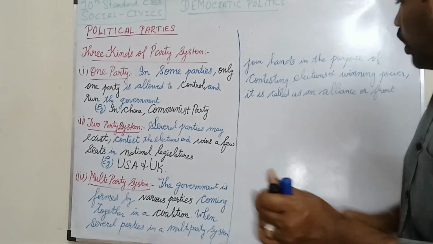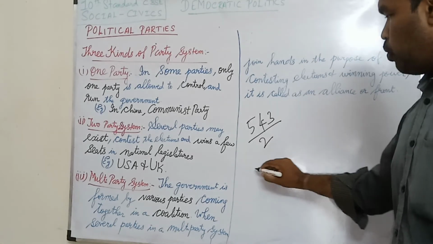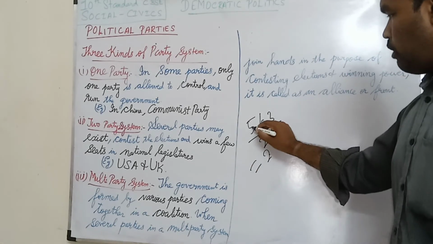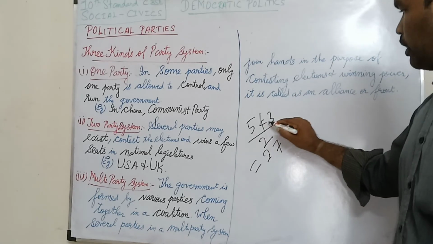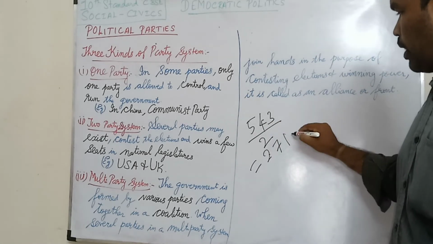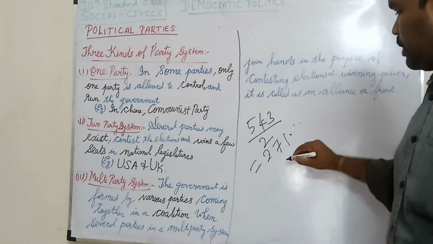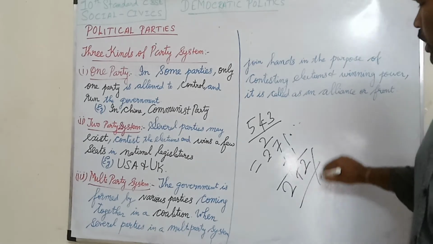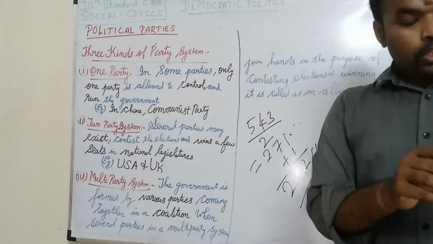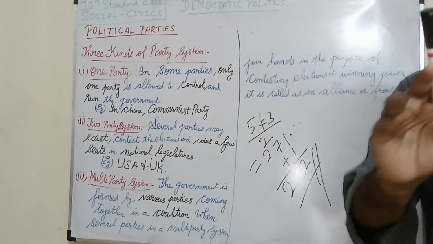For example, 543 divided by 2: 2 2s are 4, balance 1, 7 2s are 14, 1 2 is 2, balance 1. So 271 point something plus 1, so 272. The majority should be 272. If 272 is there, then only they are said to be a majority.